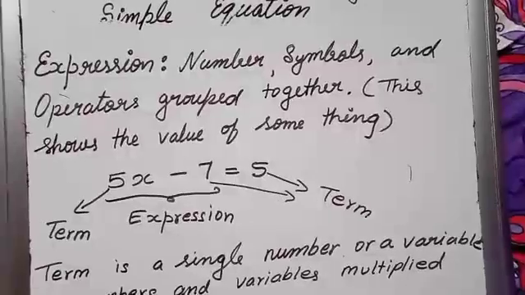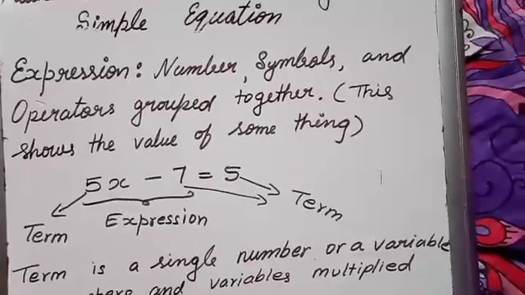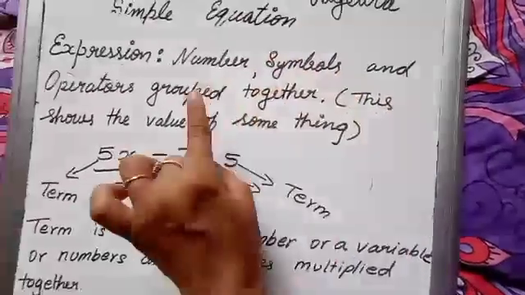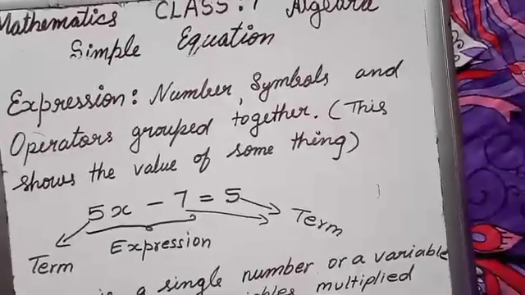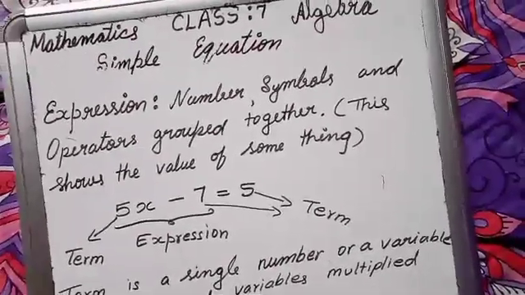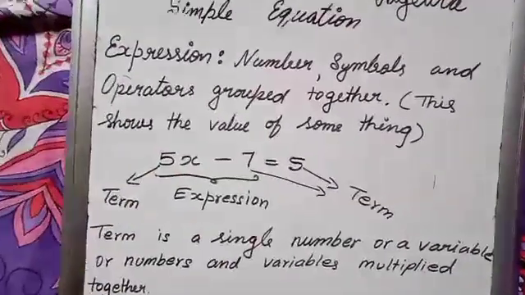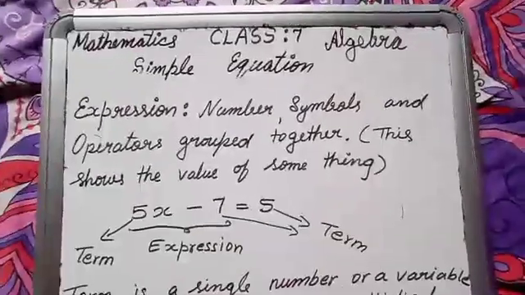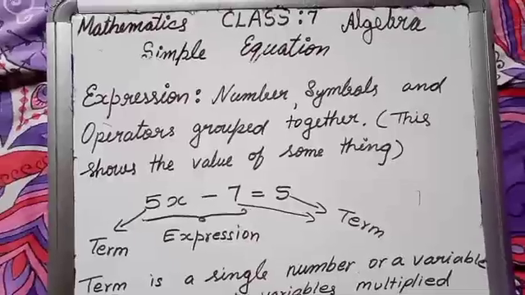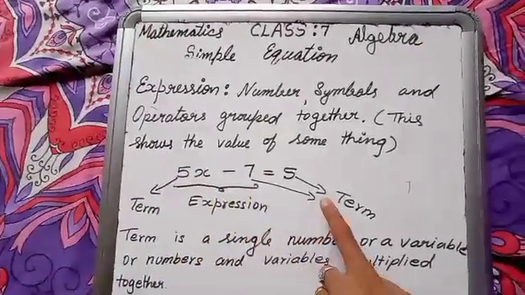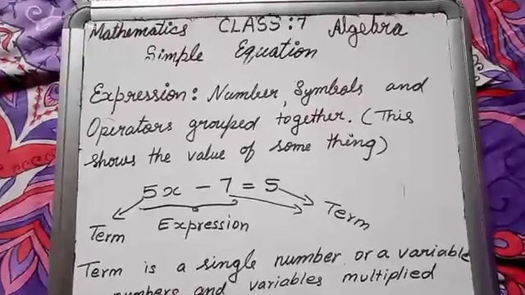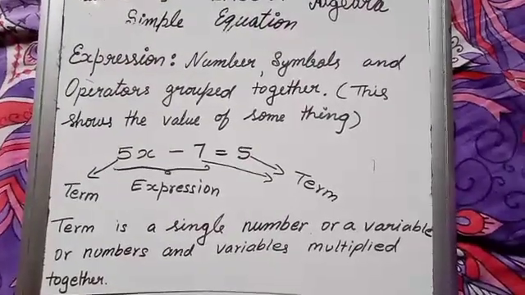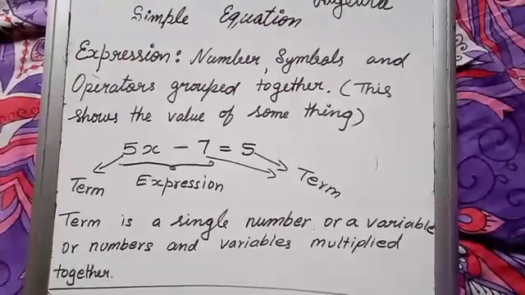Now let us see what is an expression. Numbers, symbols and operators grouped together is called an expression. 5x minus 7 is one expression. The other parts are called terms. 5x is one term, and 7 and 5 are terms. A term is a single number or a variable or numbers and variables multiplied together.